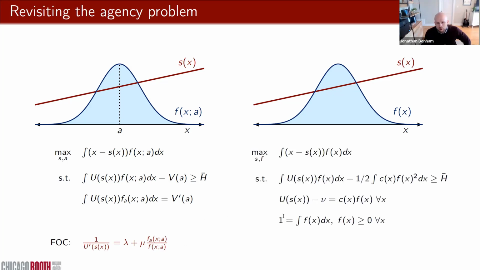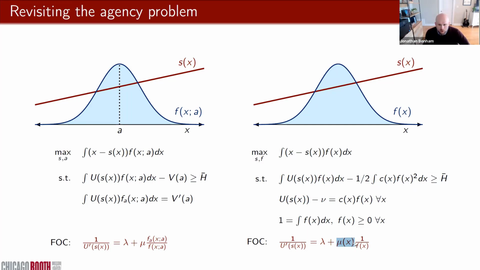In our setting, the principal setup is basically the same, except now there is a different incentive compatibility constraint at every X. Right? So there are many of these IC constraints. And the first order condition with respect to S at X is given by a very similar expression. The ratio of marginal utilities is equal to a constant plus mu times the likelihood ratio. The main difference being that there's a different mu for every action, for F at every X.